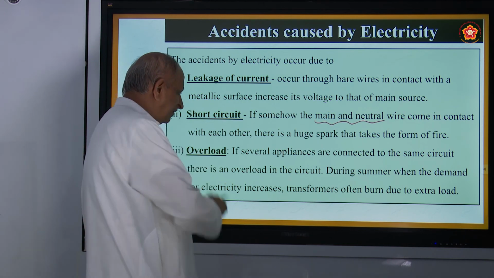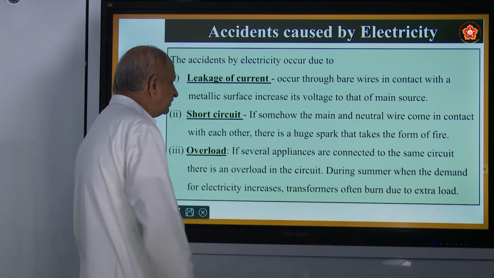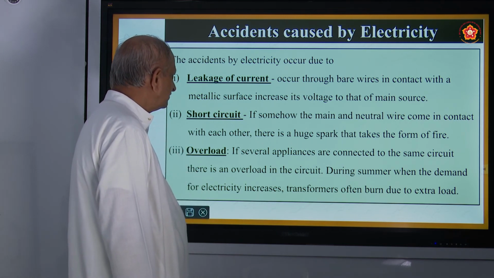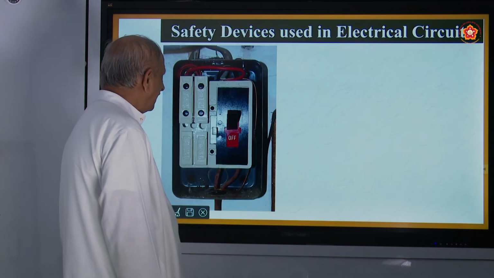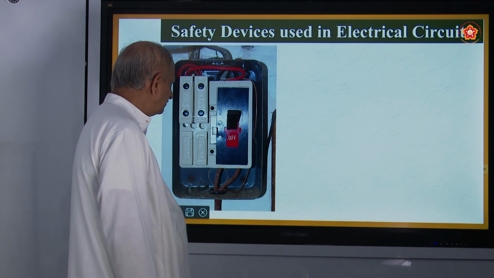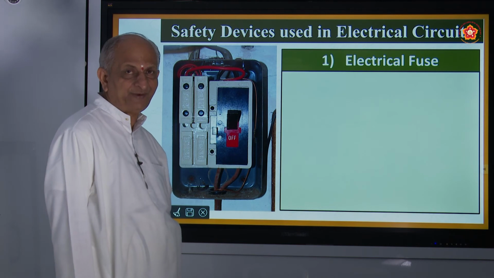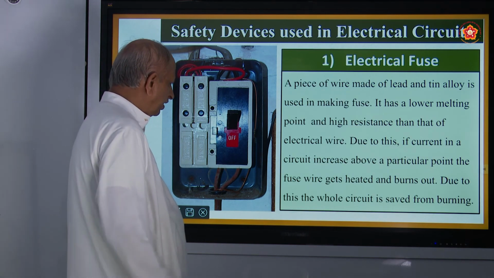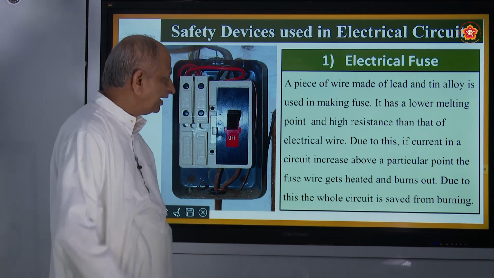Similarly, in electricity we use the word overloading. Okay? So these are the three possibilities where accidents occur. And this is a beautiful photo of what is called an electric fuse. It is a safety device. In all the houses, an MCB will be there and this fuse also will be there.